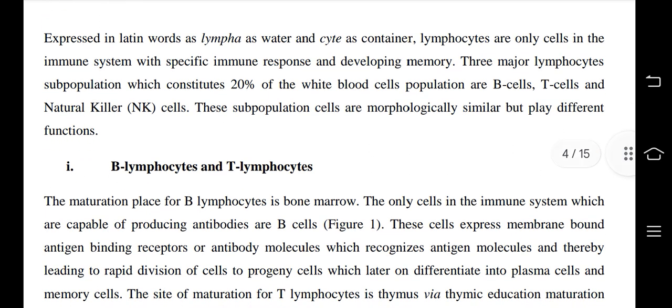Expressed in Latin words as lympha, meaning water, and cyte, meaning container, lymphocytes are the only cells in the immune system with specific immune response and developing memory. Three major lymphocyte subpopulations, which constitute 20% of the white blood cell population, are B cells, T cells, and natural killer cells. These subpopulation cells are morphologically similar but play different functions.